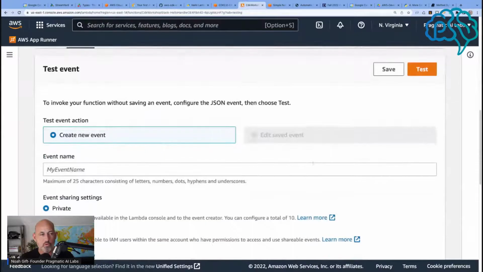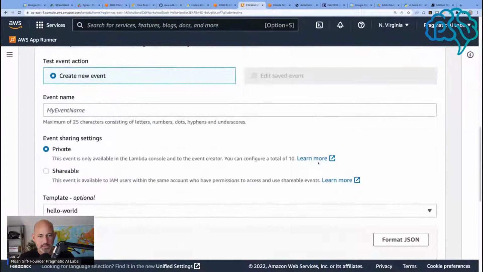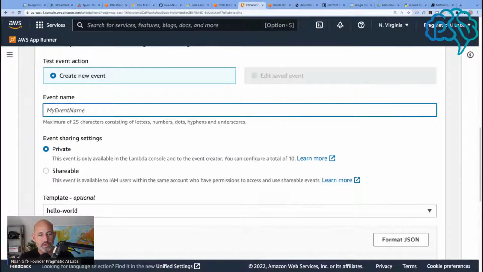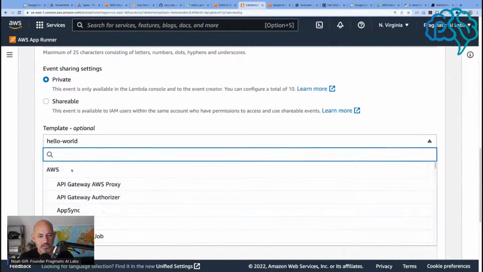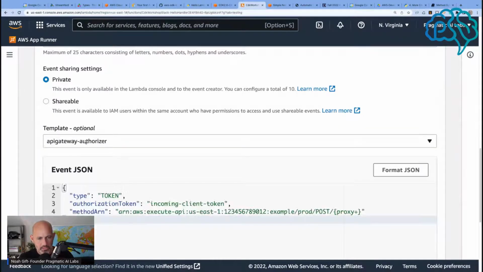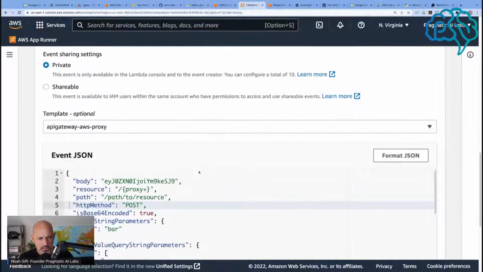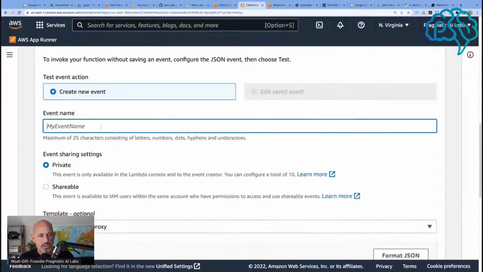One of the things that's cool about Lambda is that it does have the concept of templates. And so we can do API gateway. Is it authorizer or proxy? Is it this one? And we can just call this test. Let's see, what do they want us to do?